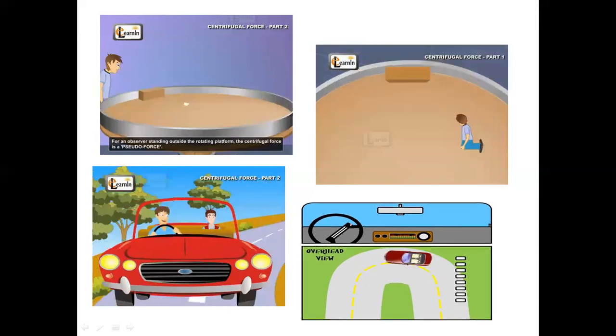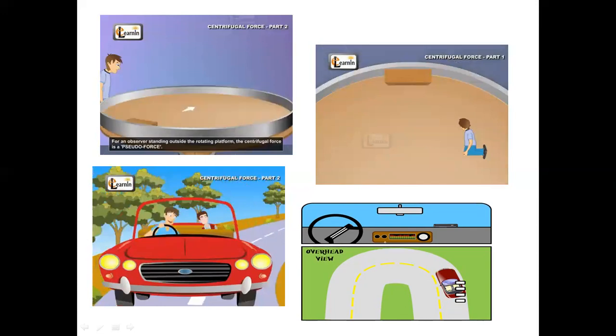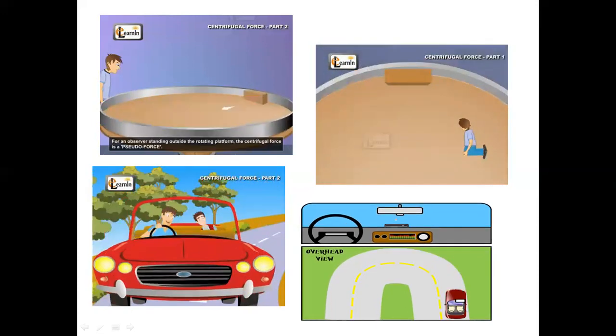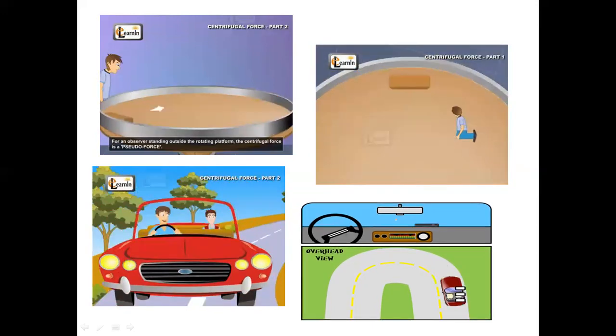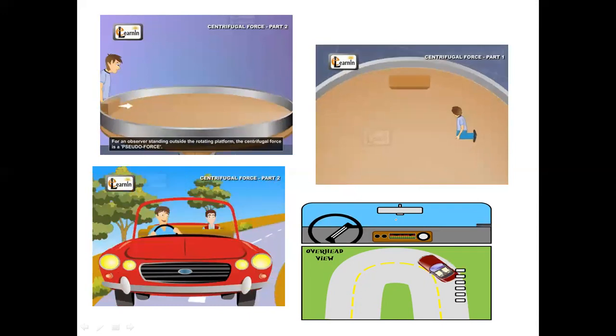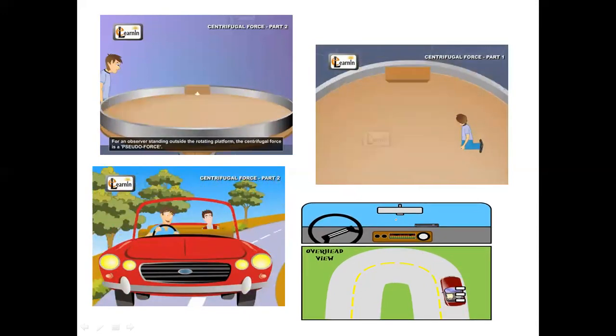And in the fourth picture also, same thing. You can see initially the mobile is down at the mirror, but when the car takes the turn, the mobile slides down because of the centrifugal force. And centrifugal force arises due to the inertia of motion.